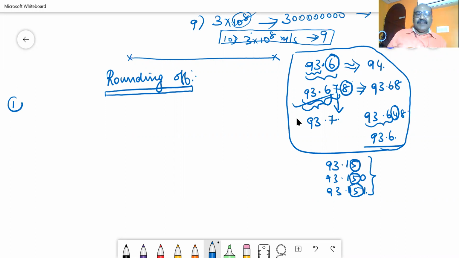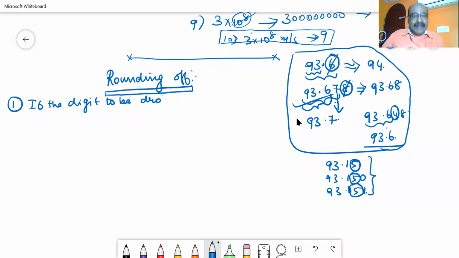The first rule: the digit to be dropped or rounded off. Here in 93.6, I have to drop 6. Here I have to drop 8. Then here I have to drop 4.